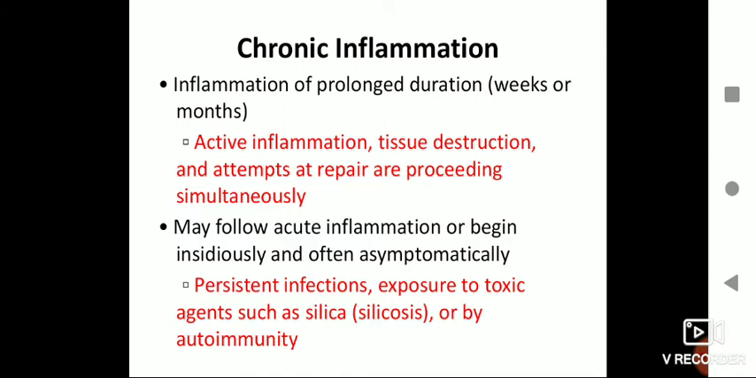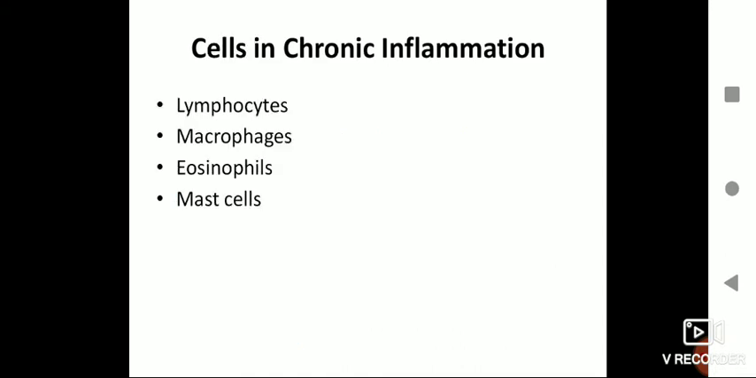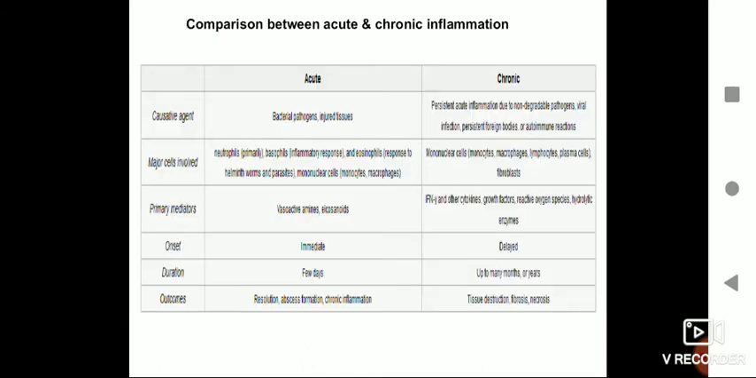Then coming to the chronic inflammation, as I told you, it is same as acute inflammation. The only difference is it persists for a very long time, and the types of immune cells involved are different. So here is a list of major immune cells which are involved in chronic inflammation: lymphocytes, macrophages, eosinophils, and mast cells. This is a table which gives you the difference between acute and chronic inflammation. Very, very important 2-mark question.